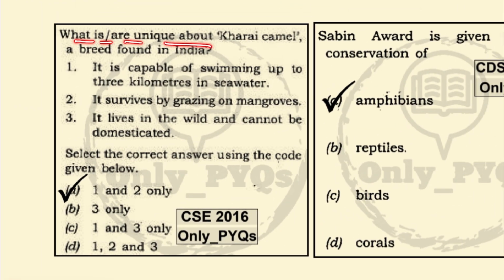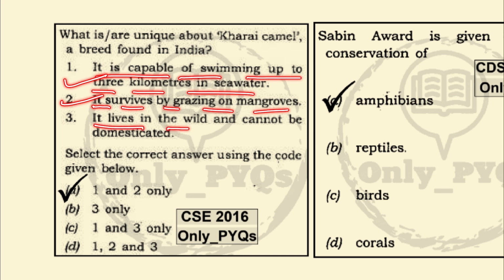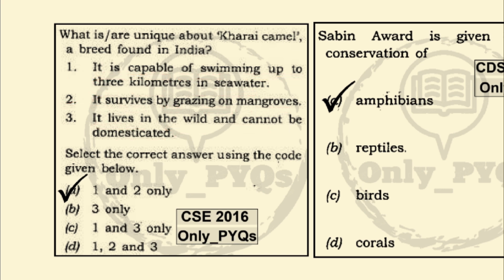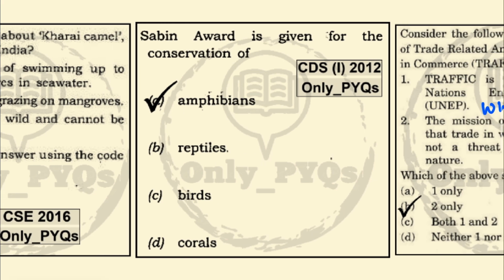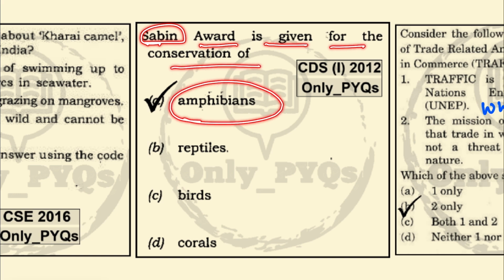What is unique about Kharai camels, a breed found in India? It is capable of swimming up to 3 kilometers in seawater. This is correct. It survives by grazing on mangroves. This is also correct. It lives in the wild and cannot be domesticated. Wrong. It can be. So hence 1 and 2 are correct. Sanctuary Asia award is given for the conservation of amphibians.